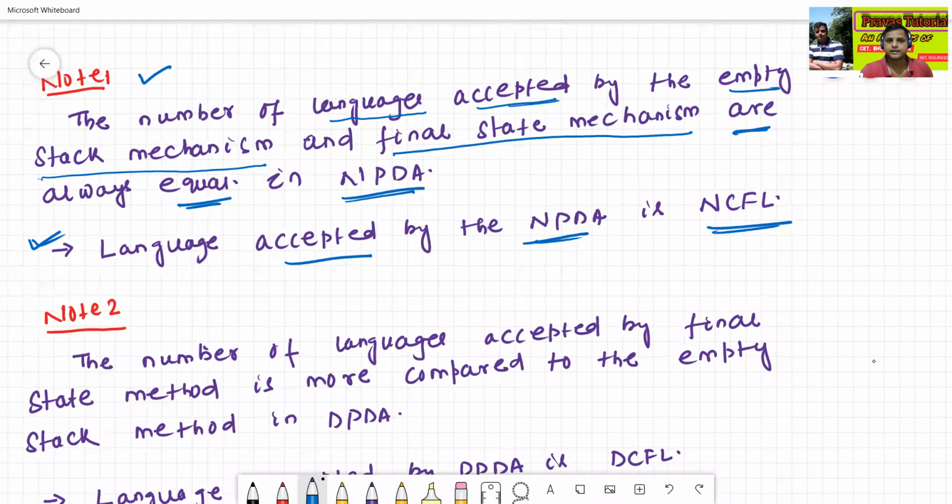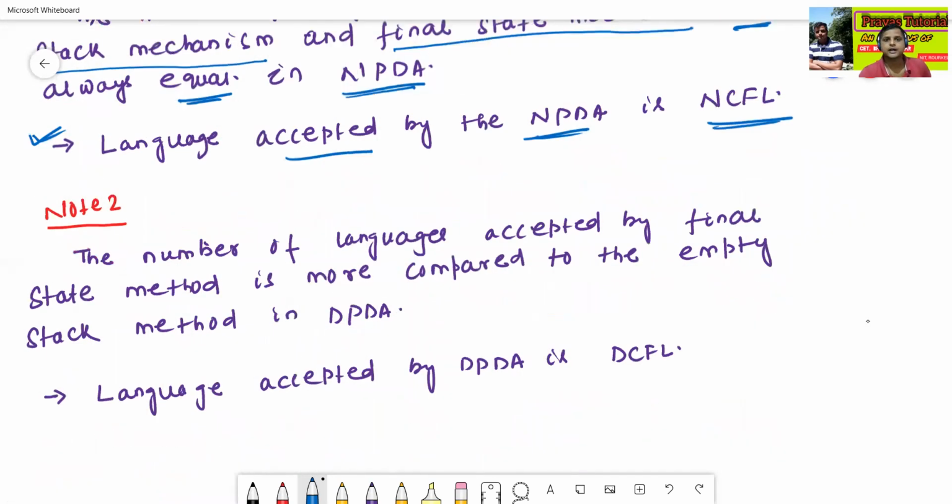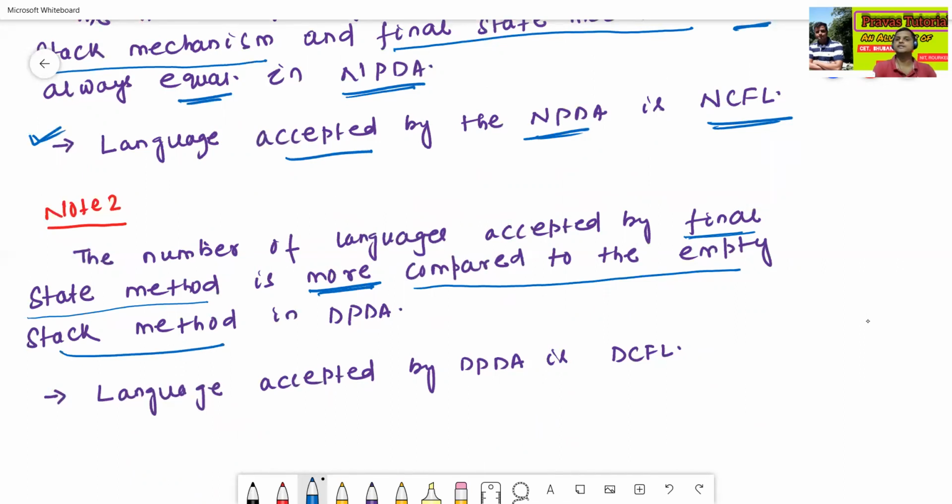The next point, see here, the number of languages accepted by the final state method is more as compared to the empty stack method in case of DPDA, deterministic push down automata.